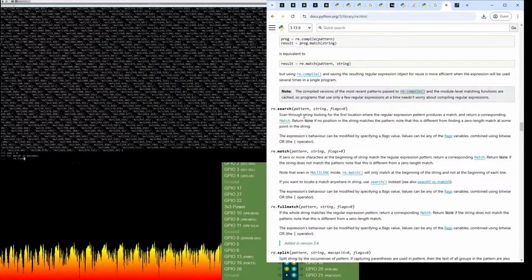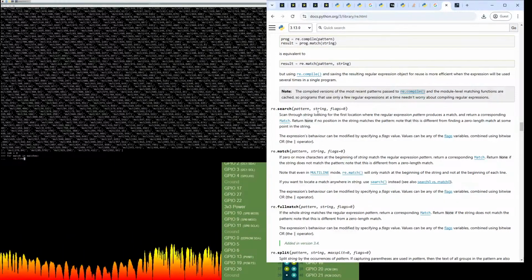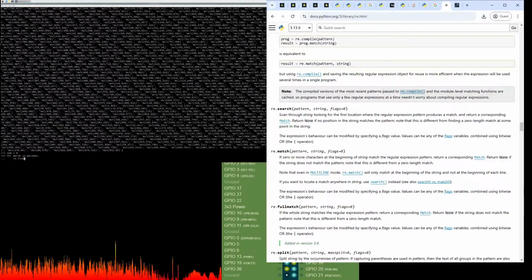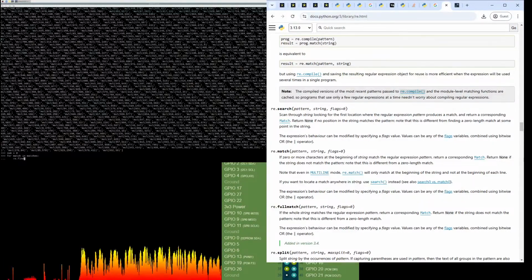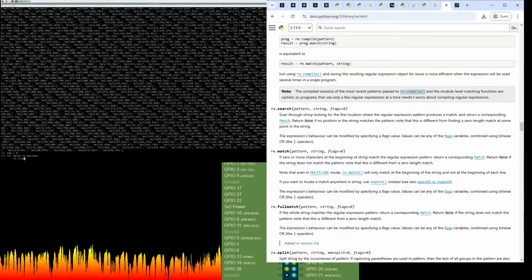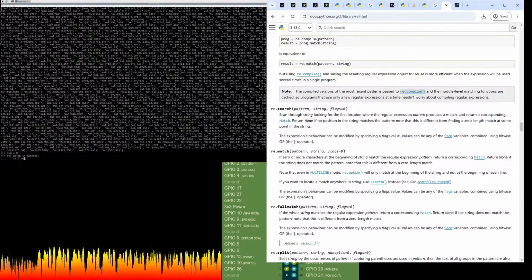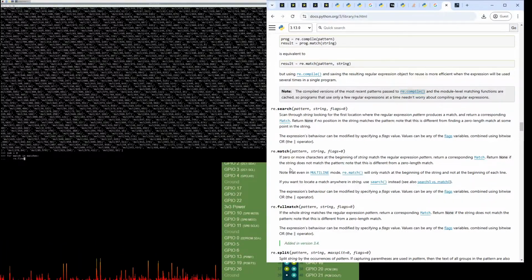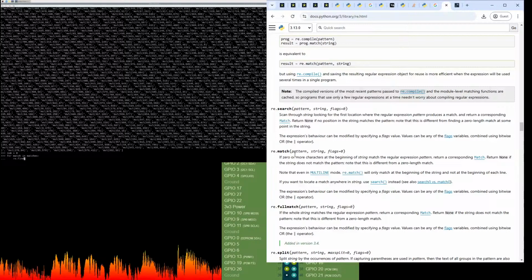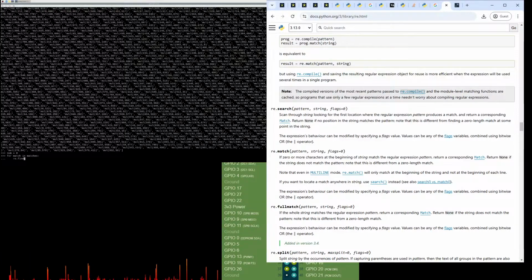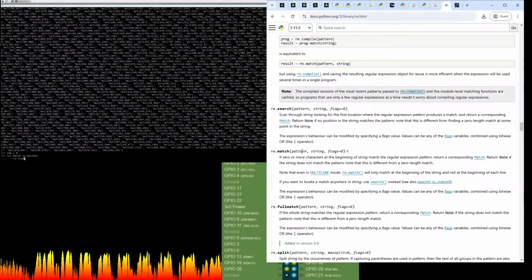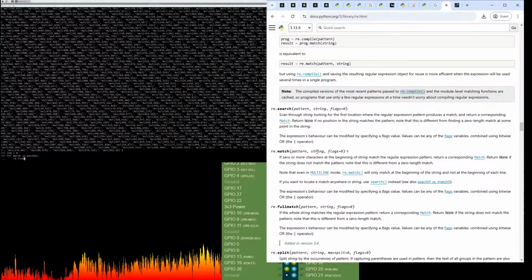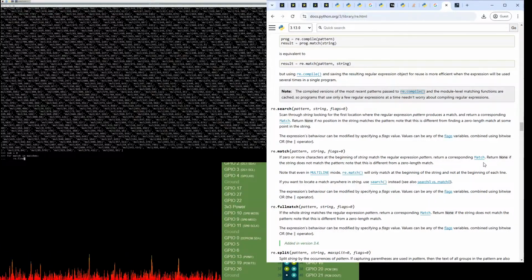Re.search is better if you don't know where in the string something is, but if you're trying to check whether a string, or a set of strings, matches a given format, then re.match is much better for that. And anything else I need to know about this? Okay, so we're passing in the pattern first and then the string, just like with find all.